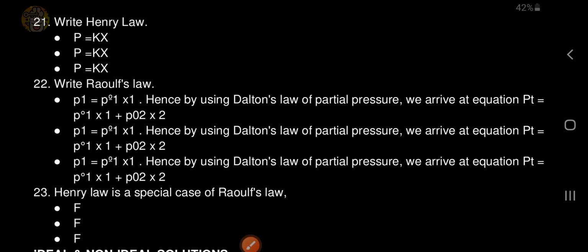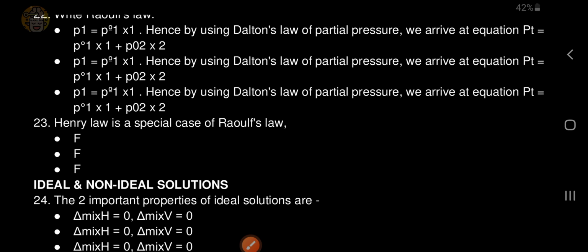Raoult's law says P1 is equal to P1 naught into Chi1. Hence, by using Dalton's law of partial pressure, we arrive at the equation P total is equal to P1 naught into Chi1 plus P2 naught into Chi2. 23. Henry's law is a special case of Raoult's law.